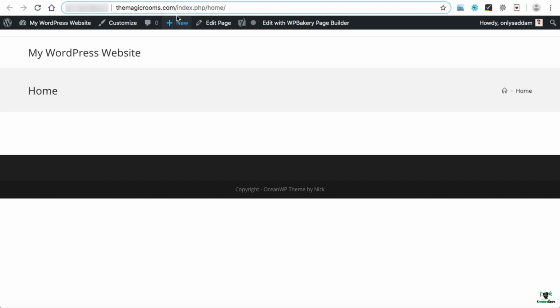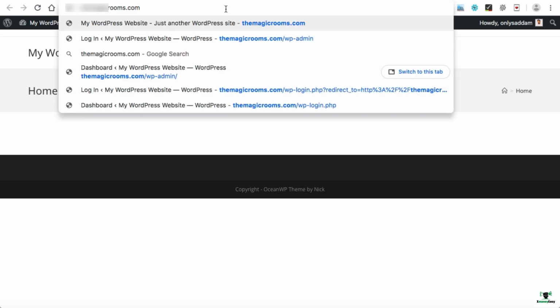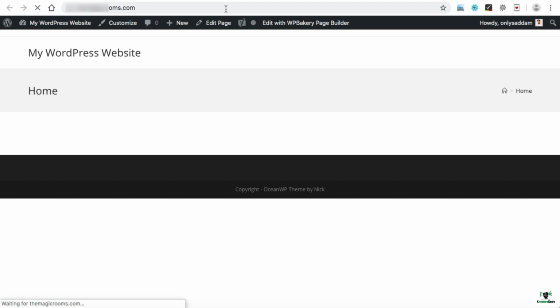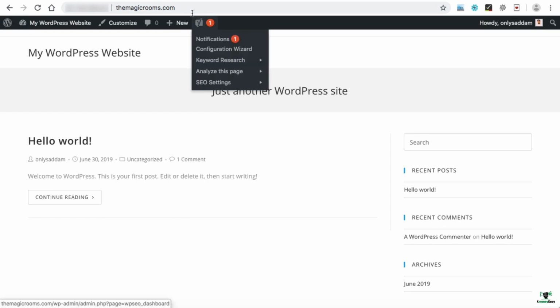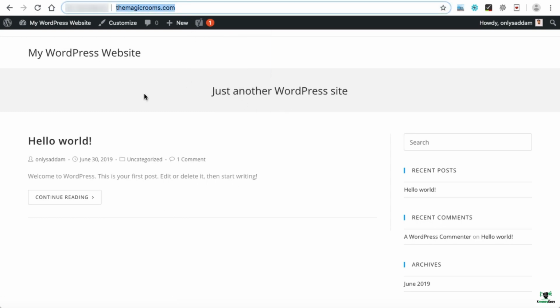After that, if we simply open the main home page, let's remove this index.php and home and then open the main domain, that is themagicrooms.com. We can still see the default blog page is appearing. It means if someone goes to the main website, this page will appear but not the page named home. So how can we set home as the front page of our website? That is super easy.